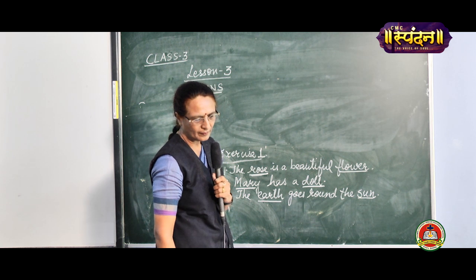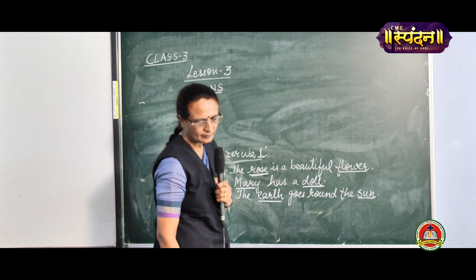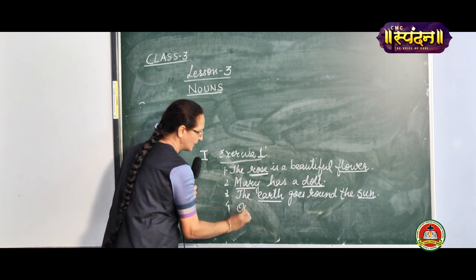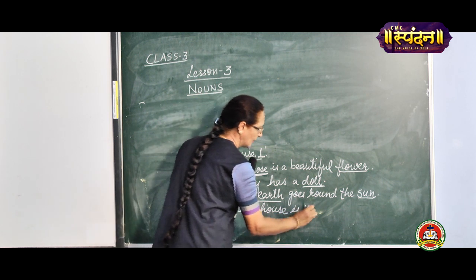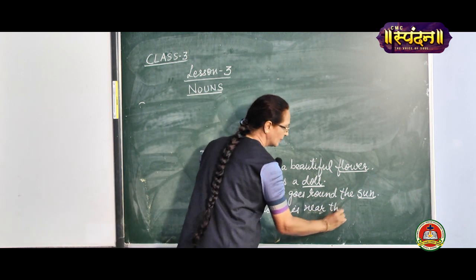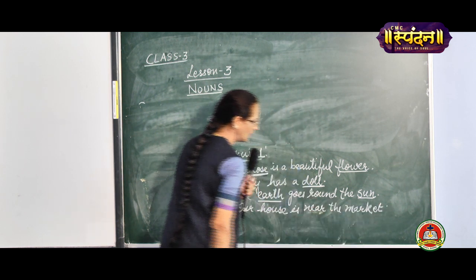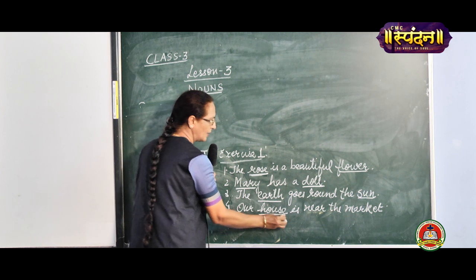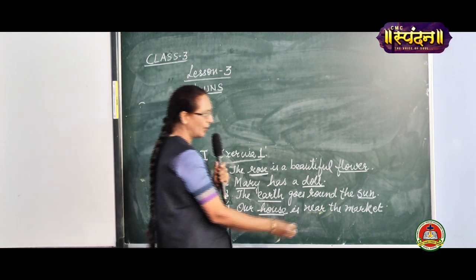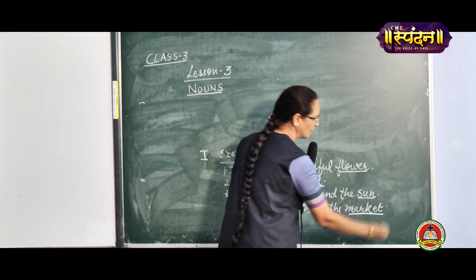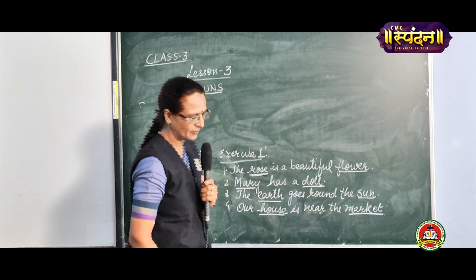Then, our house is near the market. We are talking about the house, our house, which you can see, which you can touch. Where is it? Near the market.